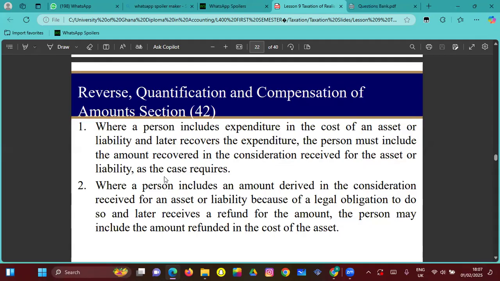So this is just straightforward, right? And also, where a person includes an amount derived in the consideration received for an asset or a liability because of a legal obligation to do so, and later receives a refund for the amount, the person may include the amount refunded in the cost of the asset. This is also straightforward.